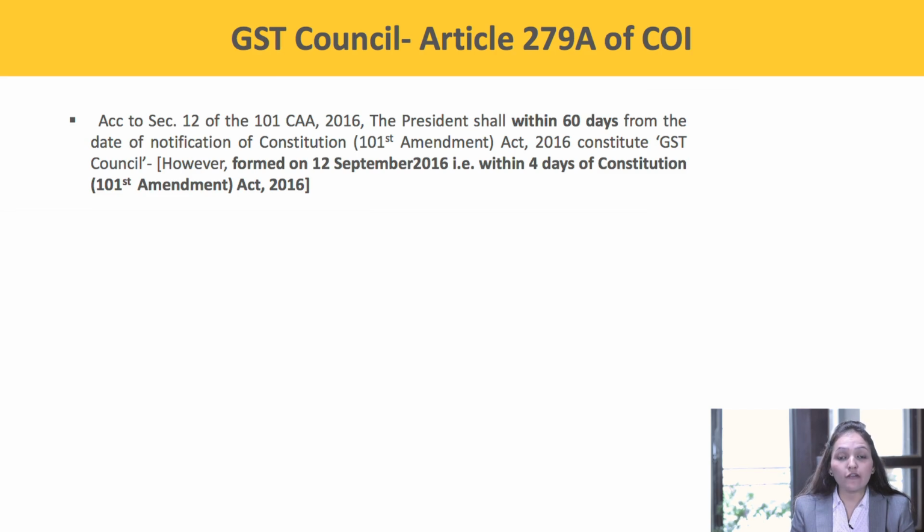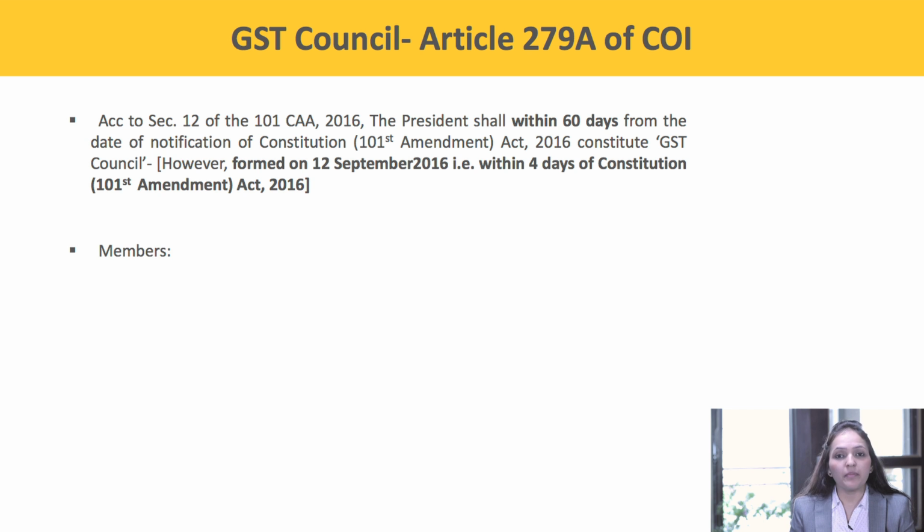According to section 12 of the 101 Constitutional Amendment Act 2016, the President shall, within 60 days from the date of notification of the Constitution 101 Amendment Act 2016, constitute the GST Council. However, the GST Council was formed on 12th September 2016, just within 4 days of the Constitution Amendment Act 2016